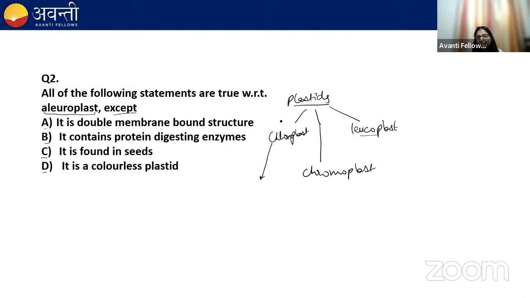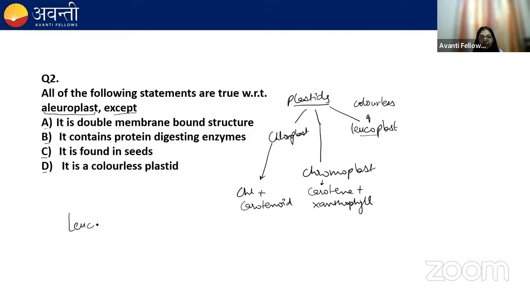As I told you, plastids are of 3 types: the chloroplast, the chromoplast, and the leucoplast. Chloroplast consists of chlorophyll plus carotenoids. Chromoplast consists of carotene and xanthophyll. And leucoplast are colorless plastids.